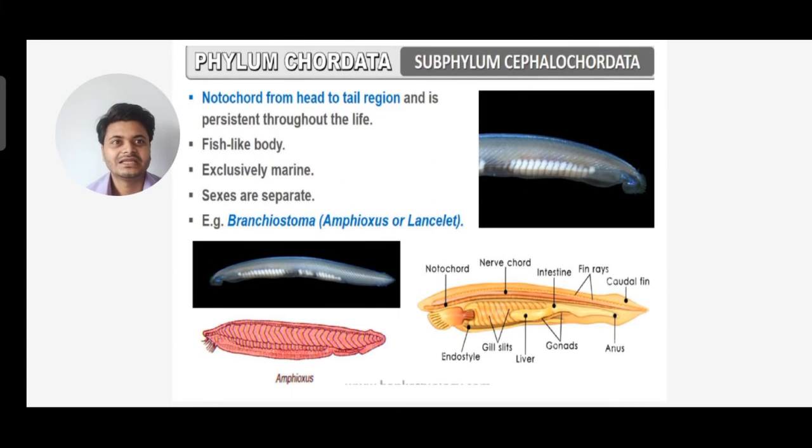Next we see the characteristics of subphylum Cephalochordata under phylum Chordata. Here they have a notochord from head to tail region, and it is persistent throughout life. They have a fish-like body. They are exclusively marine in nature, and the sexes are separate. An example we have is Branchiostoma, that is Amphioxus. These are the characteristics of subphylum Cephalochordata.